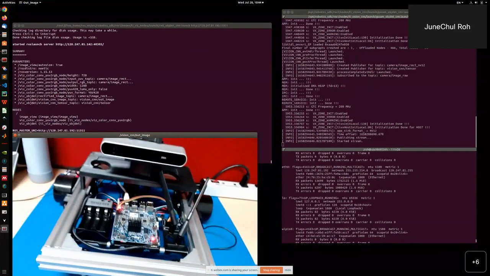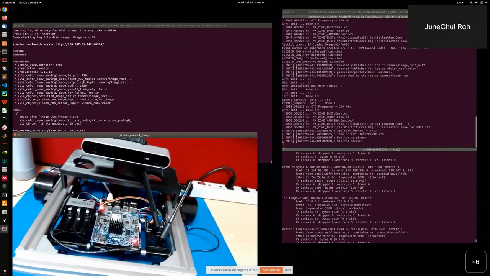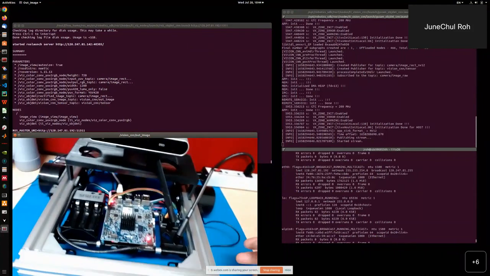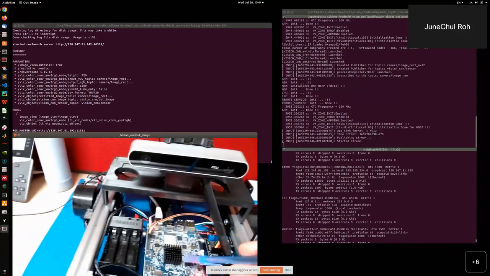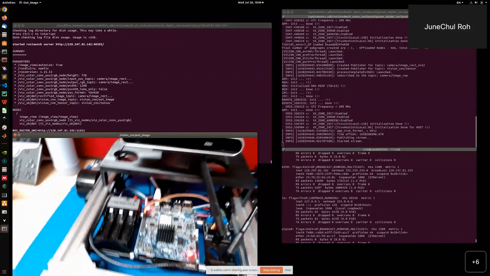But to evaluate all the reference designs that are available in the SDK, you don't need the Scuttle robot. You only need the SK board here and the live sensor, or you can use the raw spec file.